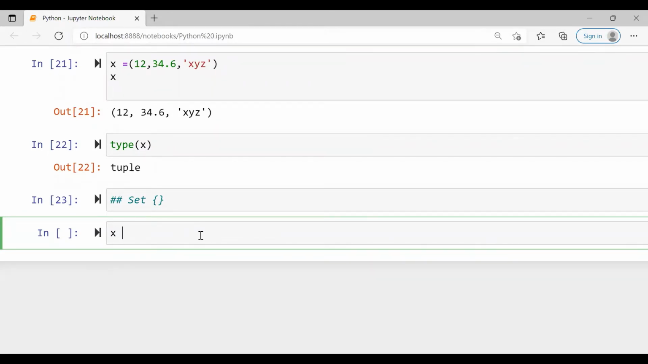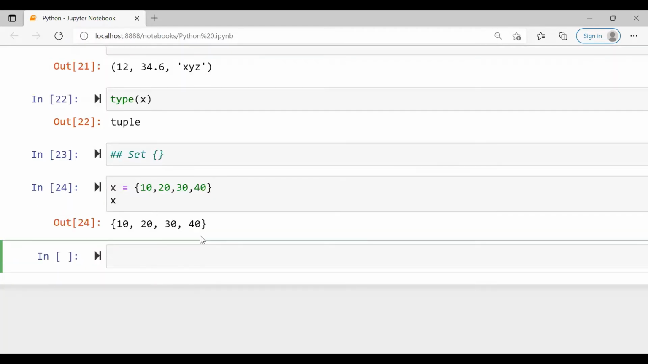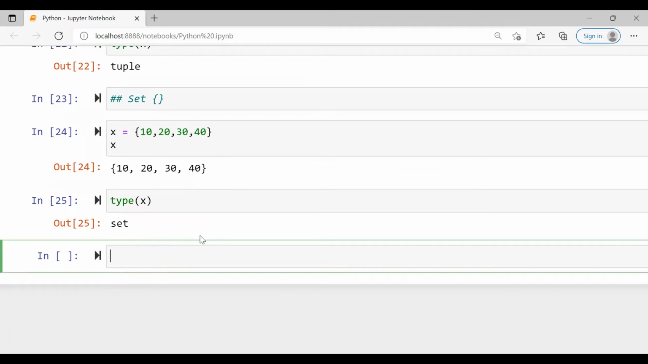Suppose if you write x is equal to, I'll take some elements. All the elements should be in the brackets, right? First, let us see how to initialize the set. X is a set. Check for the type of x. And then, yeah. Now, let us see the definition of the set. Set will eliminate the duplicate items.